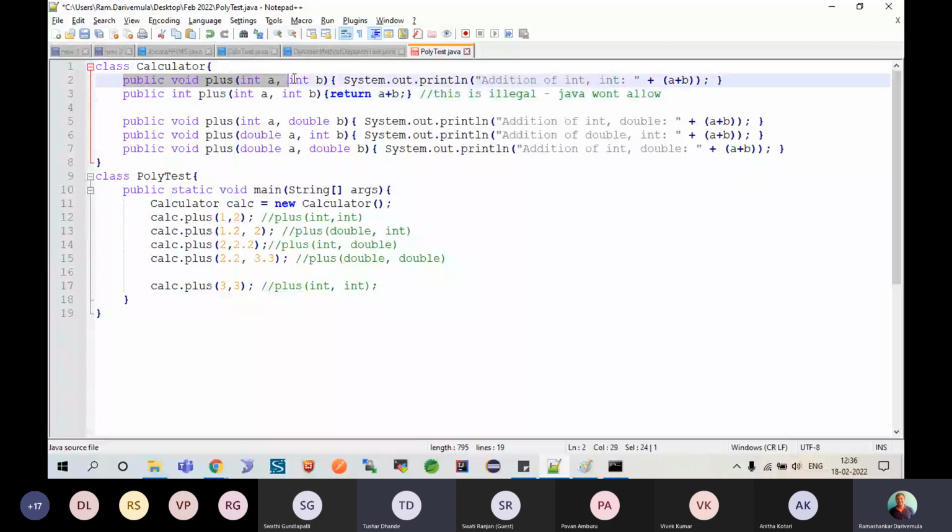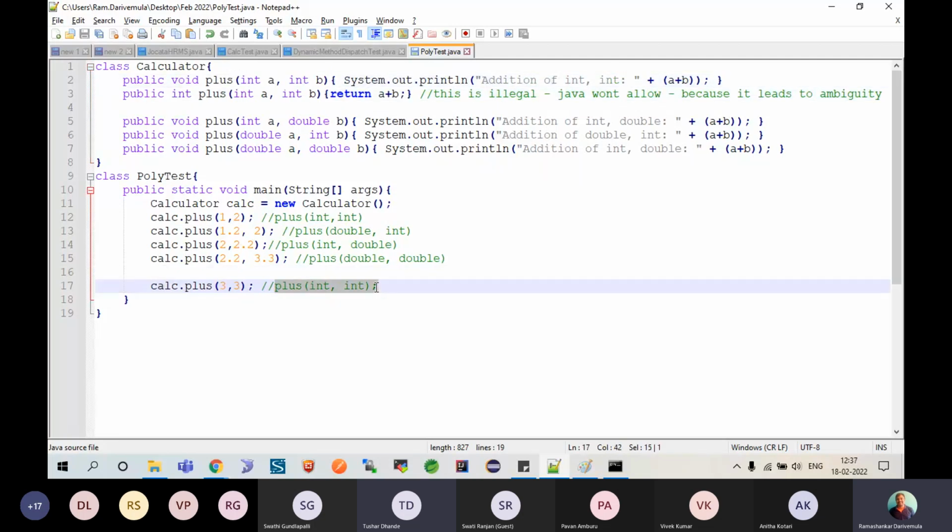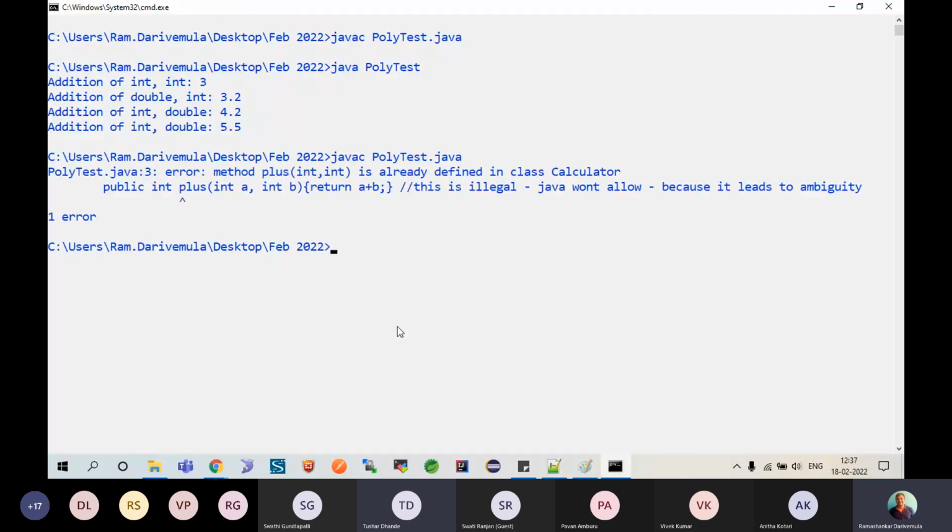पहला वाला कि दूसरा वाला? Because it leads to, it is not possible. That's why Java stops you at the time of compiling itself. It says this is not possible. Plus with two int parameters like this is already being defined. So come back to the compiler and we'll try to recompile the program. It says: method plus with two integers is already defined in the class Calculator. Well, this is not allowed.